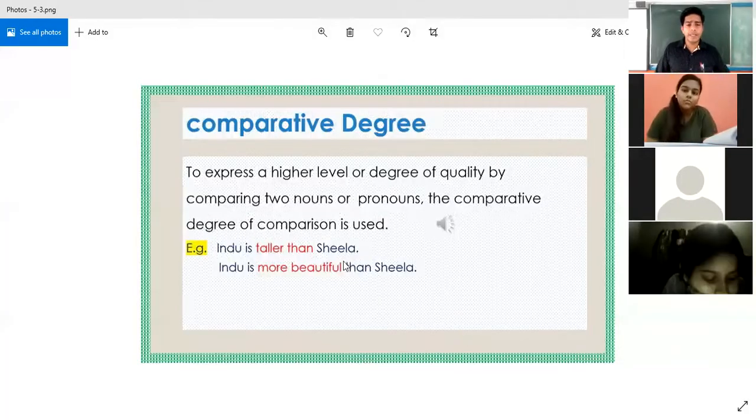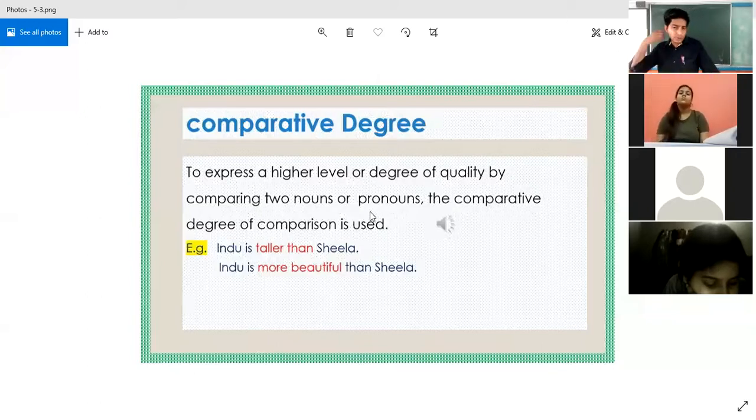Comparative degree. To express a higher level or degree of quality by comparing two nouns or pronouns, the comparative degree of comparison is used. We will just compare two things to express a higher level or degree of quality by comparing two nouns or pronouns. Comparing two nouns or pronouns will be done in the comparative degree of comparison.